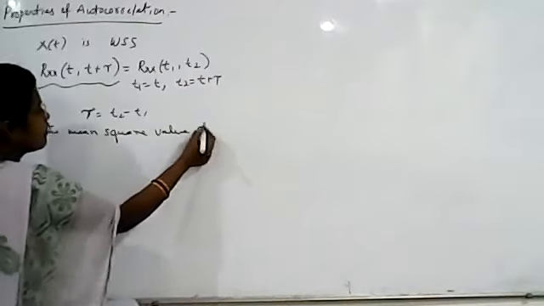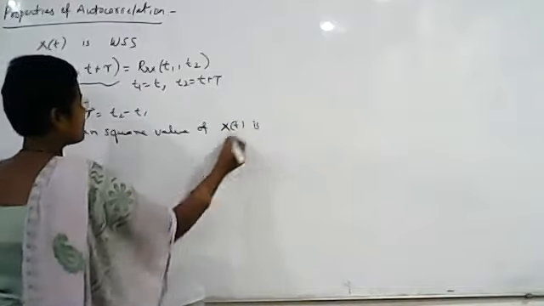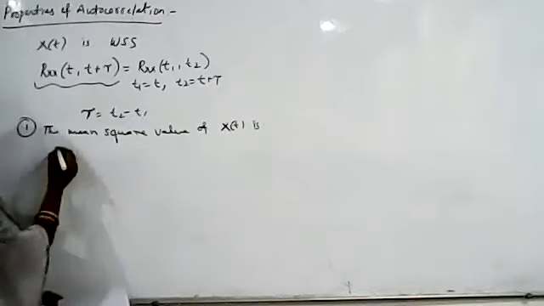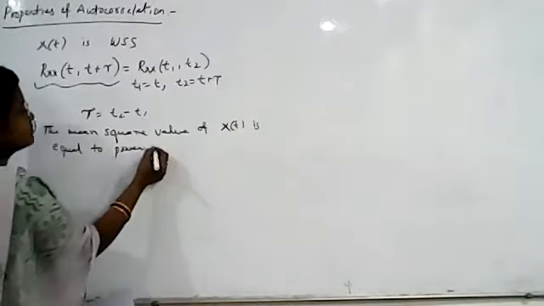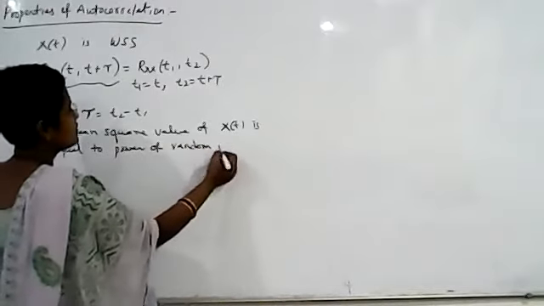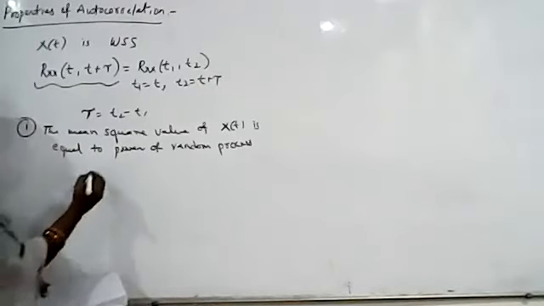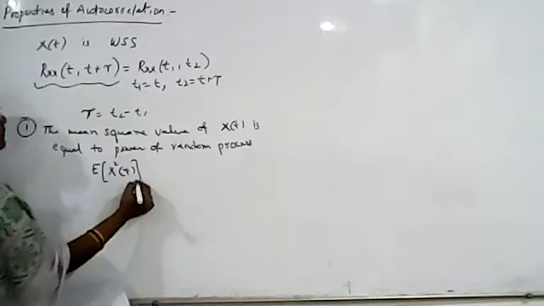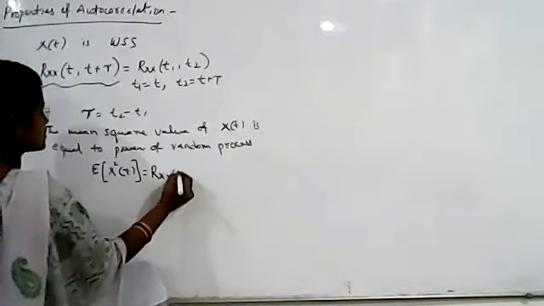value of x of t is equal to the power of the process. Okay, random process. It is equal to what? It is equal to power of random process. Okay. So this is the formula. This is the first property. Okay. So what does this indicate? It indicates that expected value of x square of t, expected value of x square of t is equal to Rxx of 0.